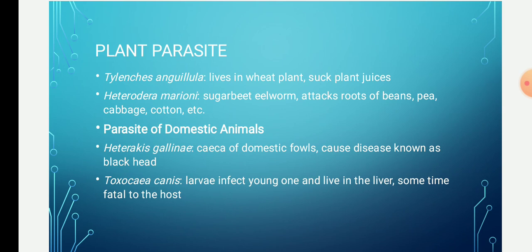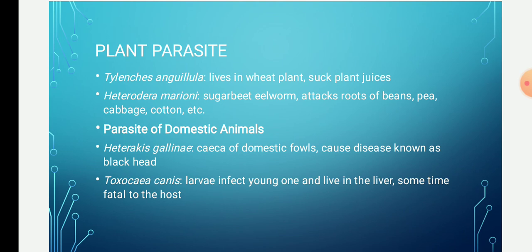It attacks the roots of beans, pea, cabbage, cotton, etc. It feeds on tissues and causes heavy damage to the crop. Not Heterodera marioni, but other species of Heterodera cause damage to the roots of the potato plants.